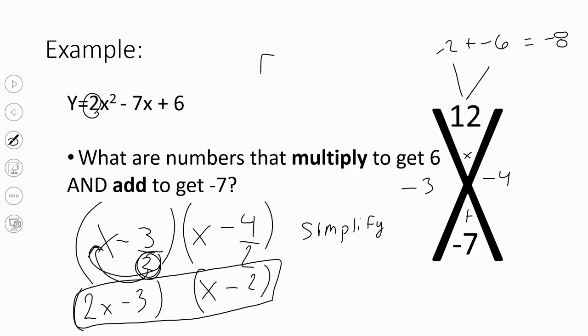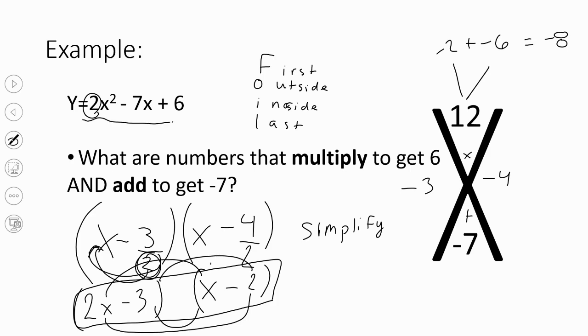Do you remember that? The first, outside, inside, last. So we would multiply first times the first, outside times the outside, inside times the inside, last times the last, and then we'll get back to this if you wanted to double check. So that 2x times x gives us that 2x squared. So that's one way to check that.